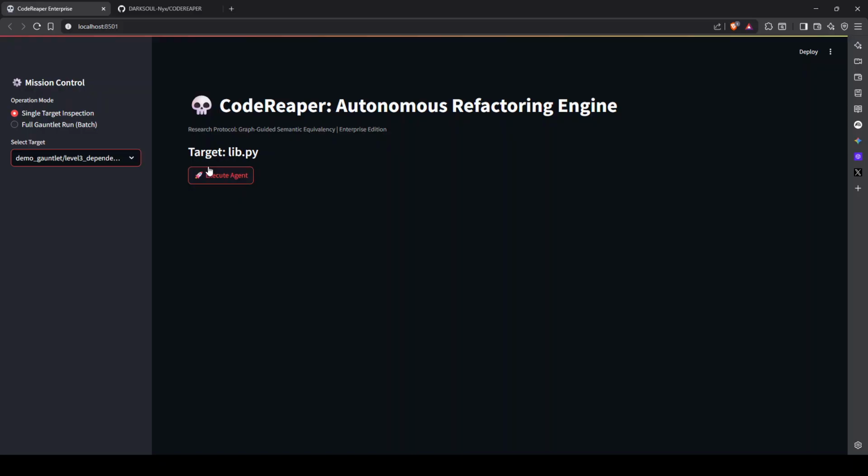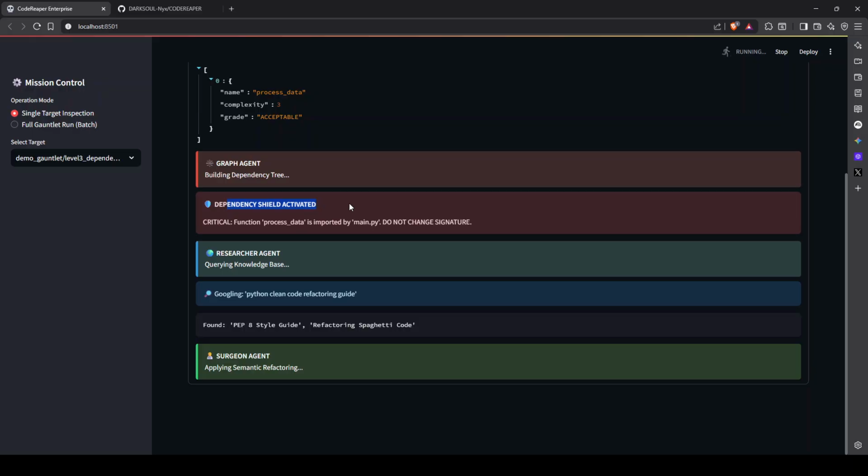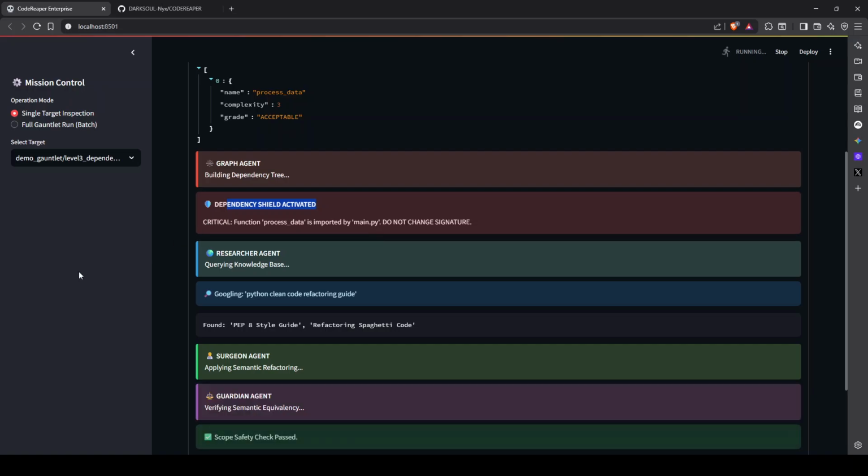Level 3 is our novelty. This function is imported by main.py in our code base. If we change the signature, the system crashes. Look at the red box there. That is the Graph Shield. It detects the external dependency and locks the function signature before the AI can touch it.